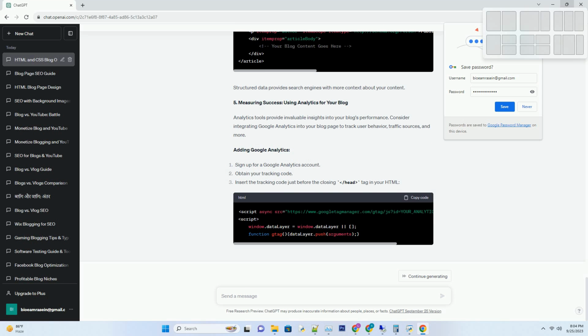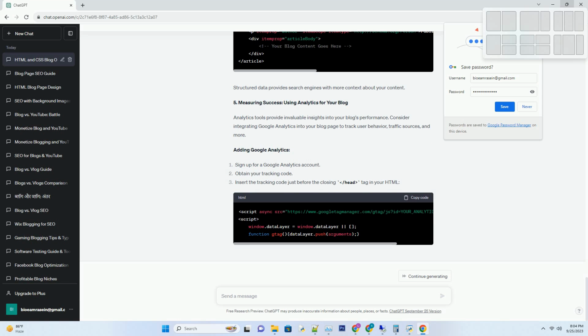Link rel equals stylesheet href equals styles.css. Create an external CSS file, styles.css in this case, to keep your styling separate from the HTML. This not only makes your code cleaner but also allows for easy updates and maintenance.